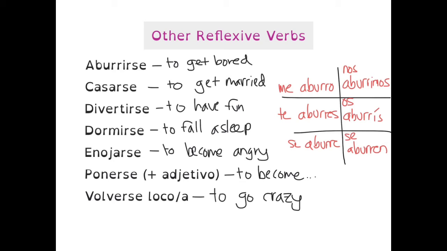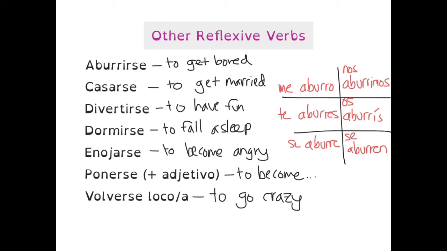So here are some examples of these other reflexive verbs. So we have aburrirse, to get bored, casarse, to get married, divertirse, to have fun, dormirse, to fall asleep, enojarse, to become angry, ponerse, and then it would be followed by an adjective, to become. So for example, he became happy after he won. You could say, se puso alegre después de ganar. Volverse loco o loca, to go crazy.